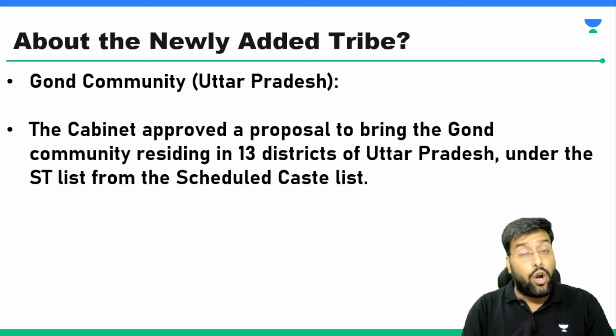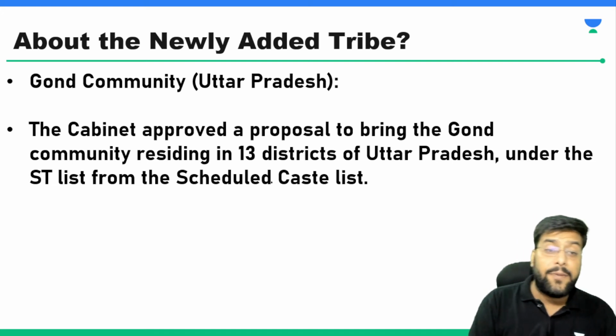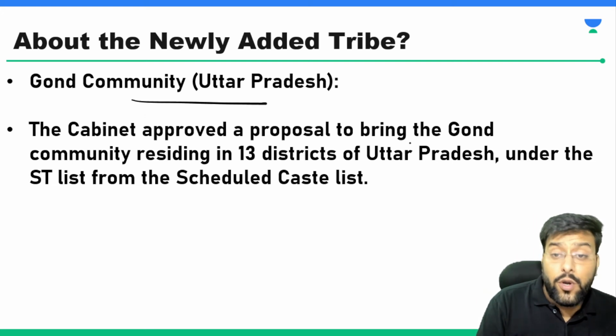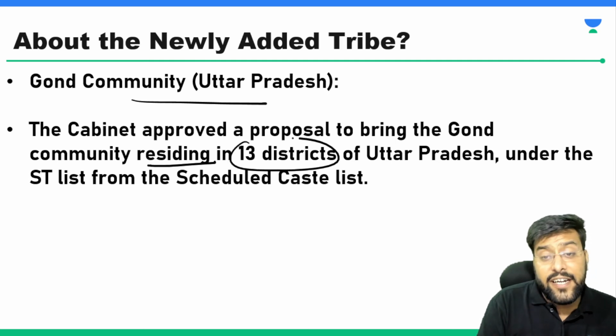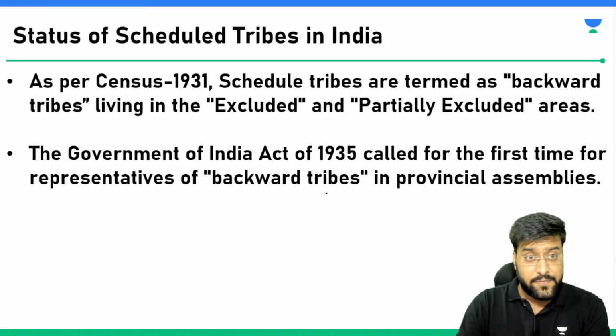Then we talked about Gond community who have recently been shifted from scheduled caste to the scheduled tribe list. So Gond communities from Uttar Pradesh, and cabinet has approved the proposal to bring the Gond community residing in 13 districts of Uttar Pradesh under the ST list from current scheduled caste list.